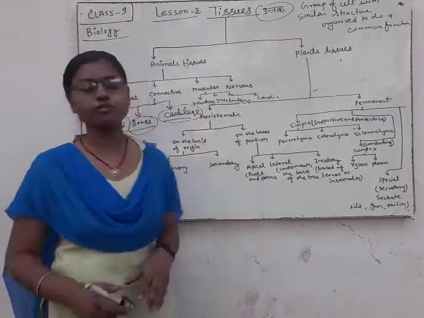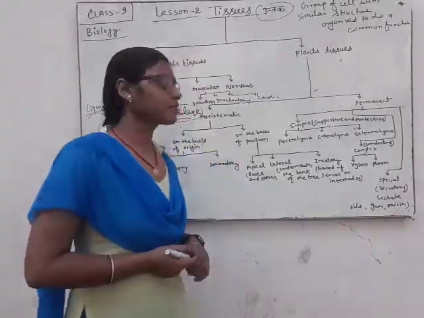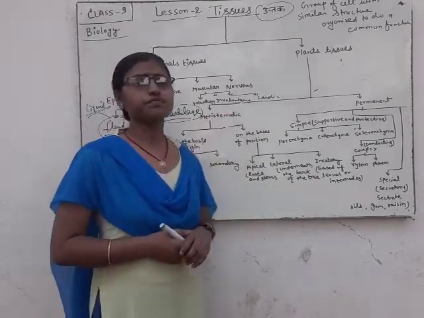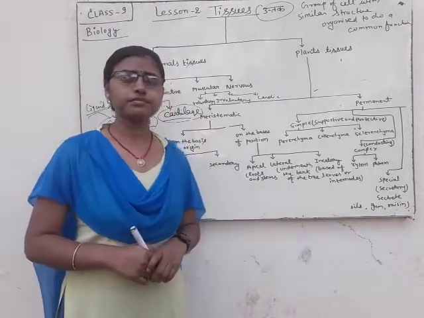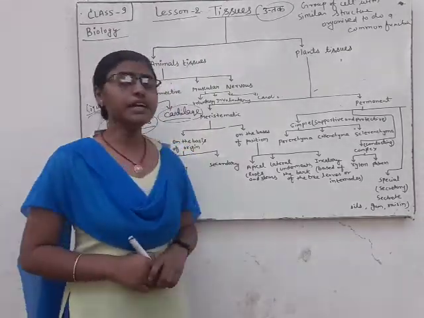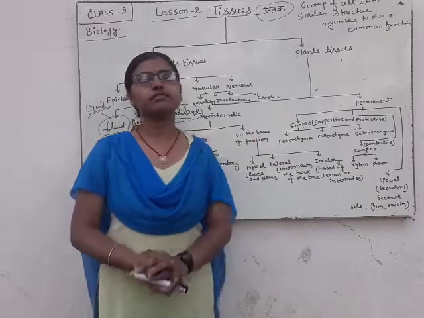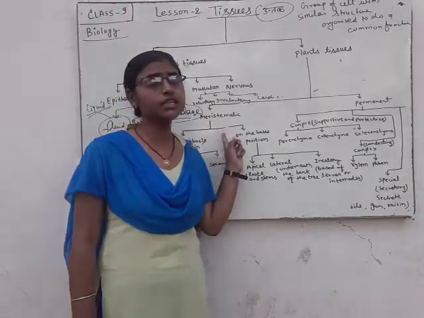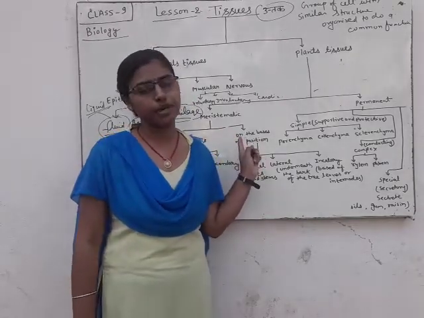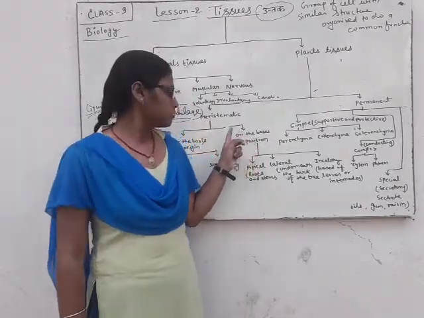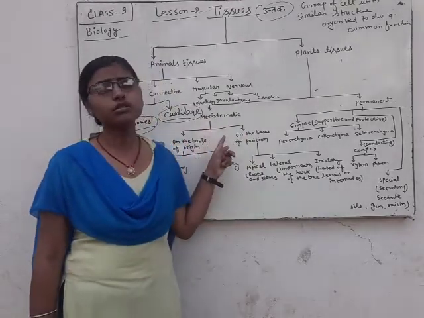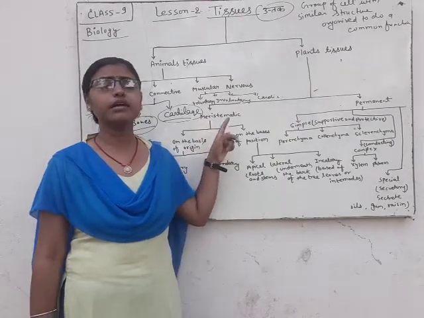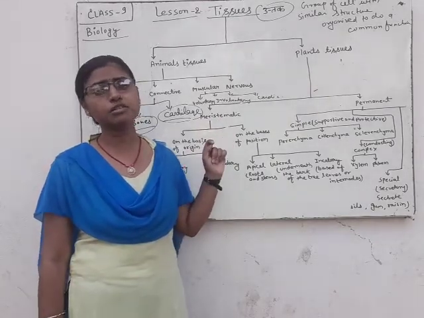And now we will discuss meristematic tissue, which is present in the growing part of the plant. They provide mechanical support to the plants.